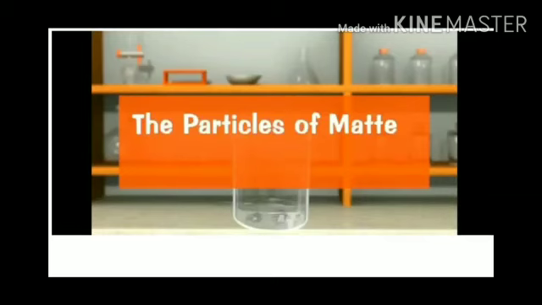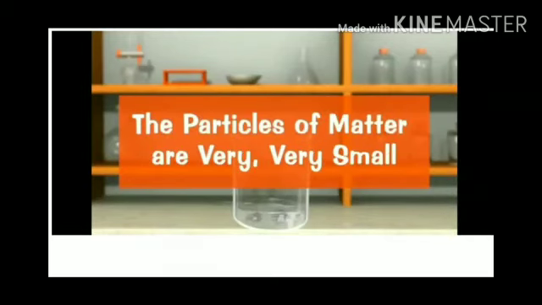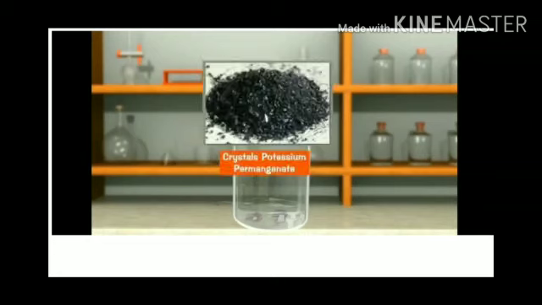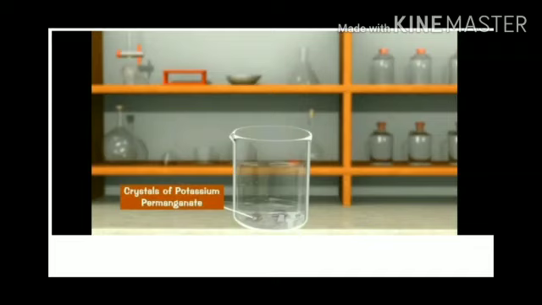Now let's do an activity to show that the particles of matter are very tiny. The particles of matter are very small. The very small size of the particles of matter can be shown by performing the following experiment using potassium permanganate and water. Potassium permanganate is a chemical. We take 2 or 3 small crystals of potassium permanganate and dissolve them in 100 ml of water in a beaker. We will get a deep colored, purple colored solution of potassium permanganate in water.